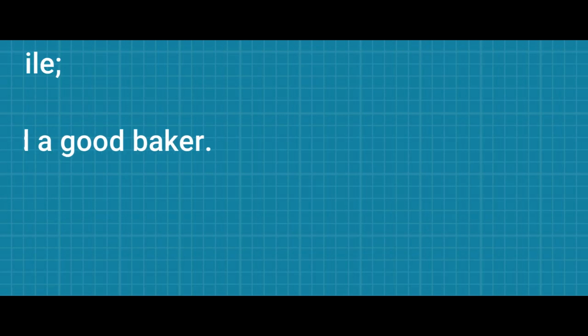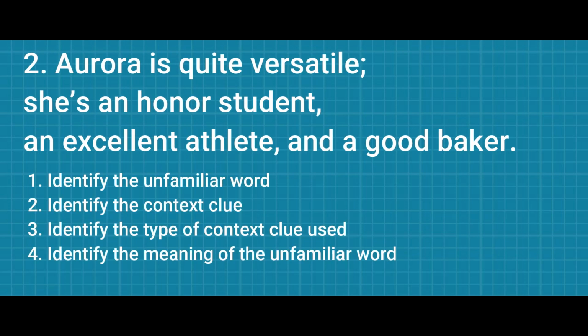Next, number 2. Aurora is quite versatile. She's an honor student, an excellent athlete, and a good baker. What is the unfamiliar word? Versatile. What is the context clue? She's an honor student, an athlete, and a great baker. Now, what is the type of context clue? The answer is inference. Ano yung kutob mo? She's an honor student, an athlete, and a great baker. It means that she knows different skills. Then, when we say versatile, it means knows different skills.